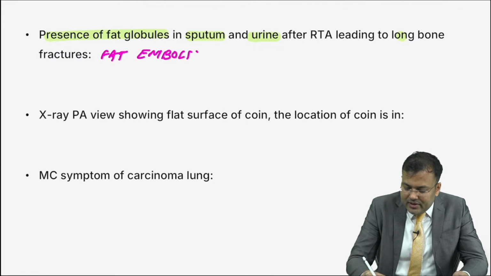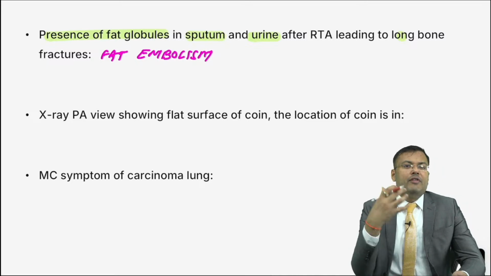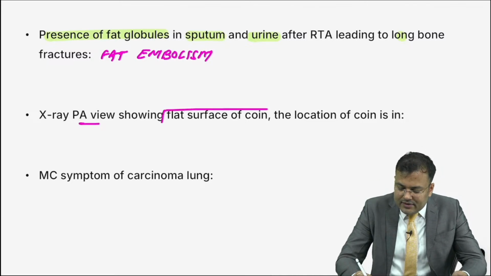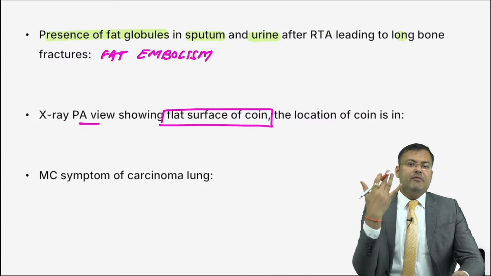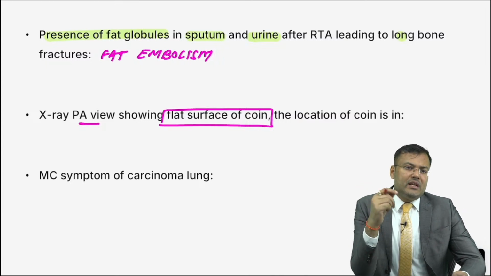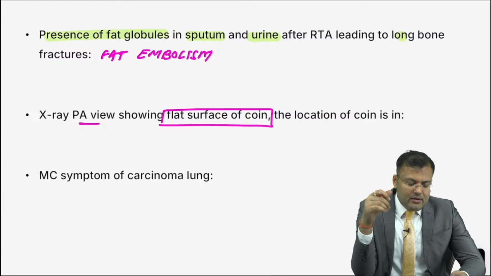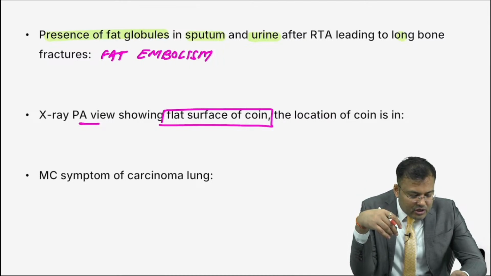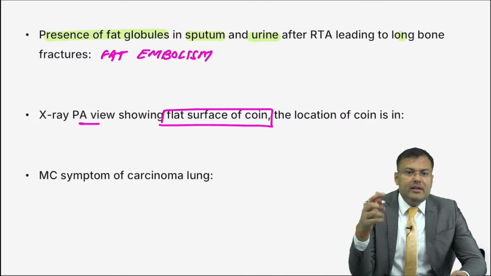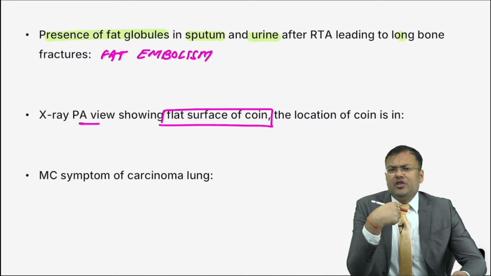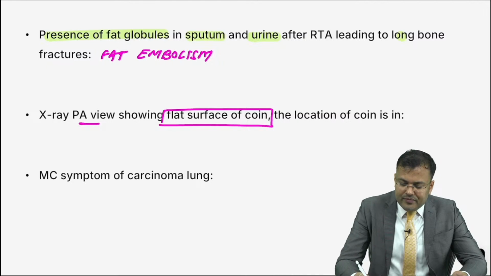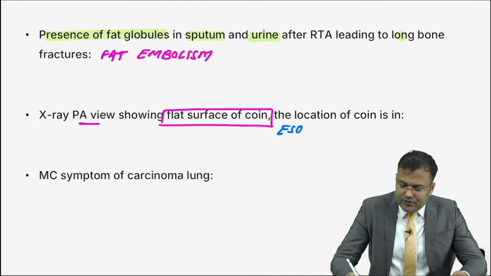Next, imagine you are going for an X-ray. On the PA view, you can see the flat surface of a coin. Where is the coin? First person to reply correctly, Arvind, Dr. Max, Mahendra Krishnan, Sunny Reddy, Dr. Mamoon Patil: esophagus. If you can see the edge on PA view, it is in the trachea. So the location is esophagus.